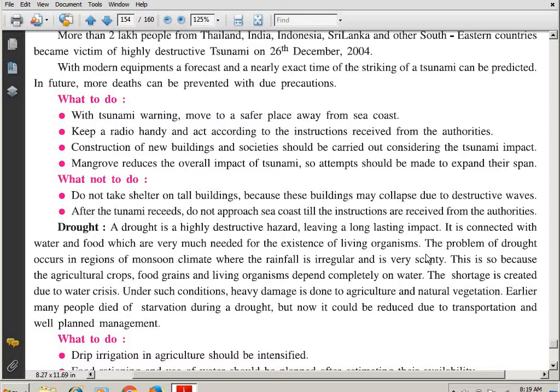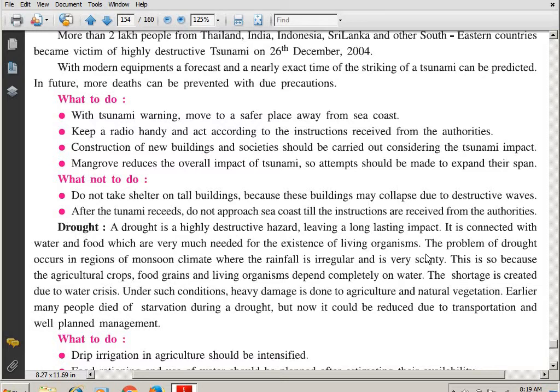In short, we keep on cutting the trees, but we should allow the mangroves, as they help to reduce the impact of the tsunami. What not to do? Do not take shelter in tall buildings. They can collapse, because these buildings may collapse due to destructive waves. We saw they are huge, their height is very much, they come in circular form, okay.